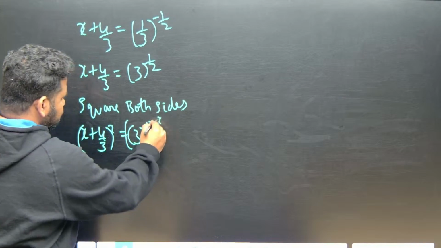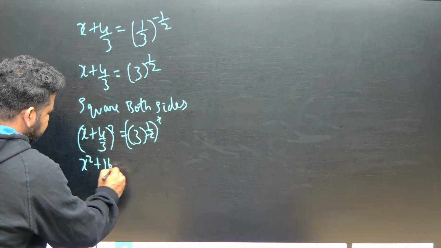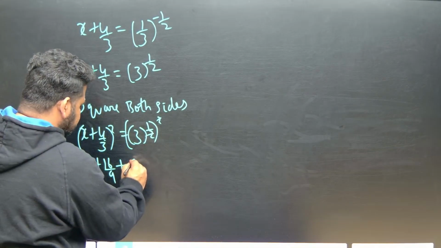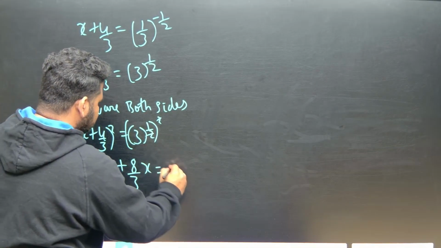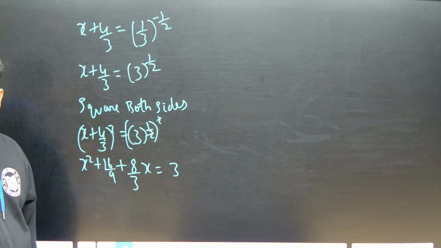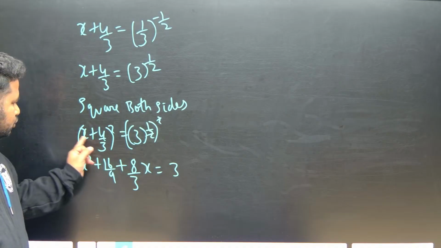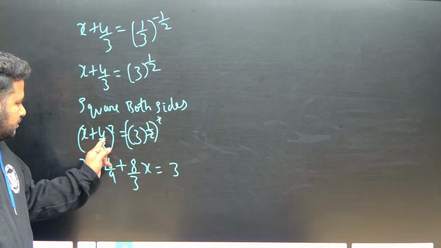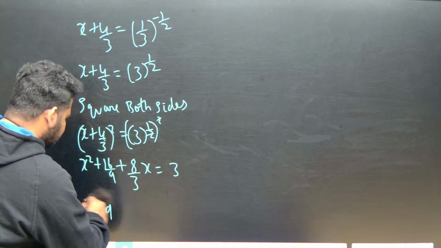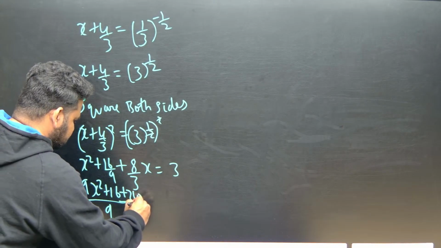So the 2 will cancel. I will have a plus b whole square, which will be x square plus 16 by 9 plus 2ab. 2ab means 2 into 4 into x by 3, so 2 fours are 8, that is 8 by 3 x, equal to 3. So x square plus 16 by 9 plus 8 by 3 x is equal to 3. Now the LCM here is 9. So this will give me 9x square plus 16 plus 24x, and this is equal to 3.